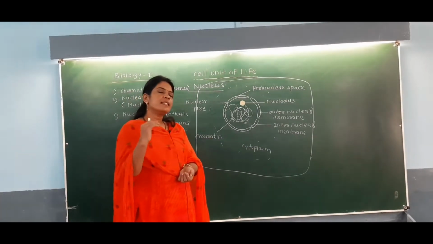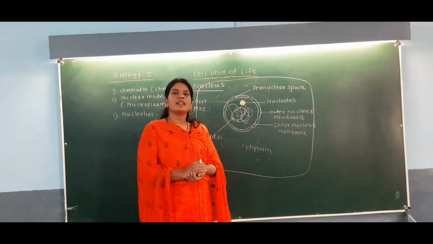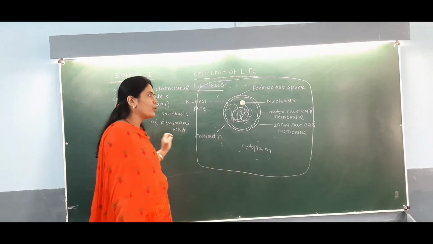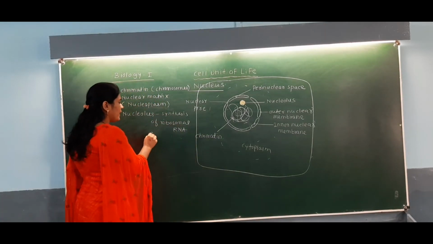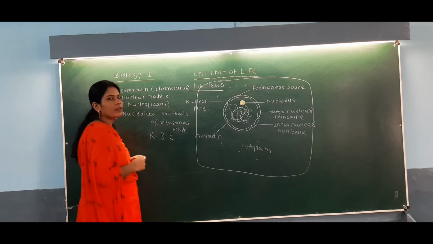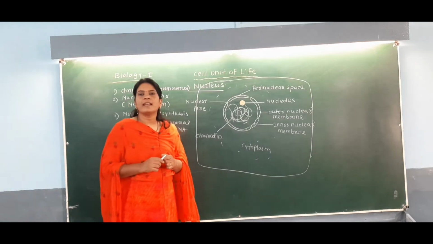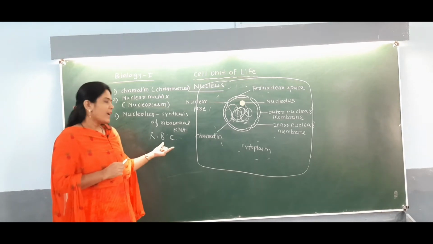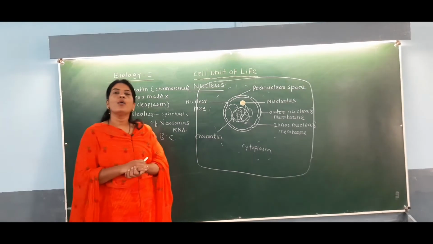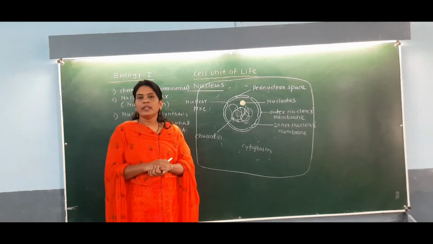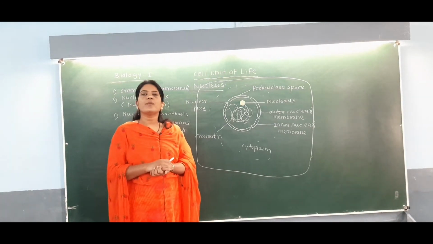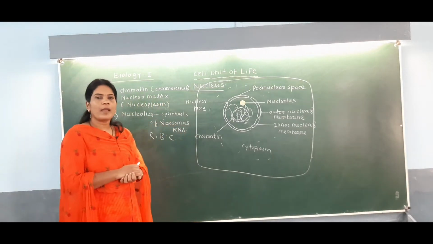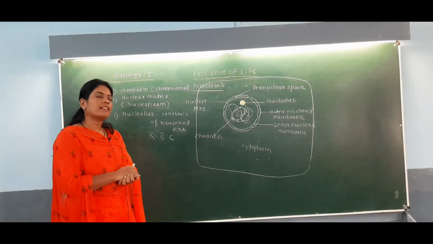But even though, see here that there are some mature cells which do not have a nucleus at all. The example you should know is the RBC, erythrocyte or red blood cell, of the mammal. So the RBC of the mammal does not have a nucleus at all. In our RBC, in the place of the nucleus there will be hemoglobin present.